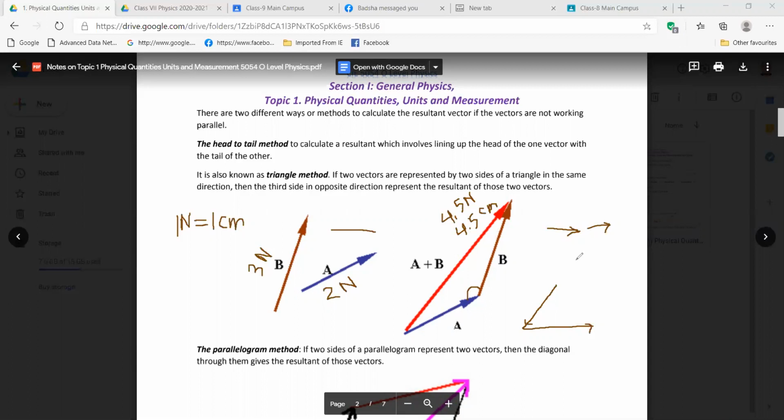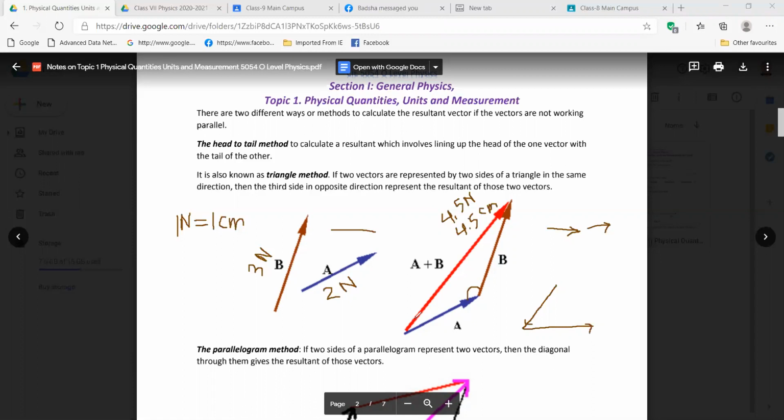There is a reason. When we get vectors in the same direction, we directly add them, 3 plus 2, 5 Newton. But when they are at an angle, the angle is not 0 degree. Because of this angle, the value of the resultant will shrink and come less than 5. So it will not be exactly 4.5 here. We will check it with the ruler and write whatever it is.